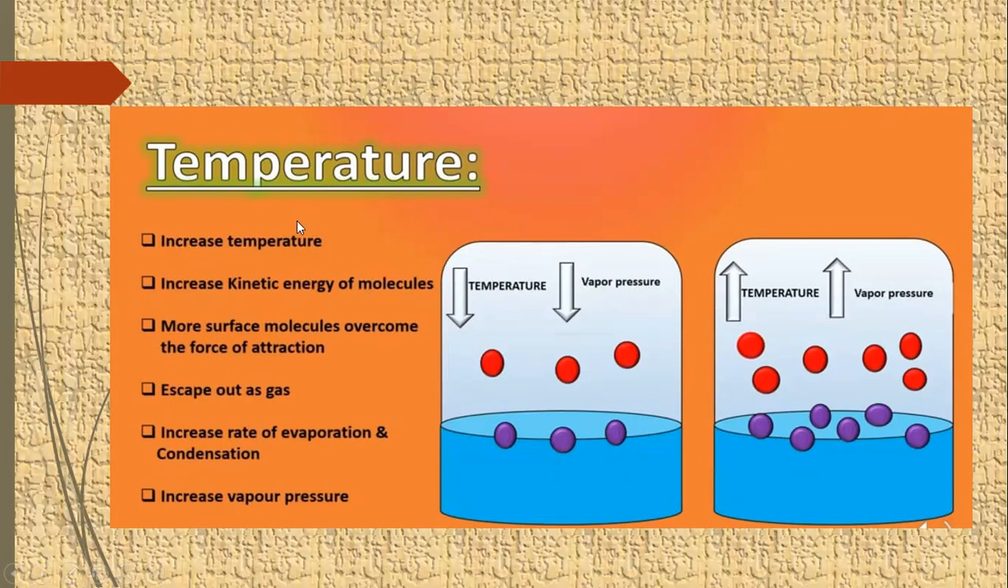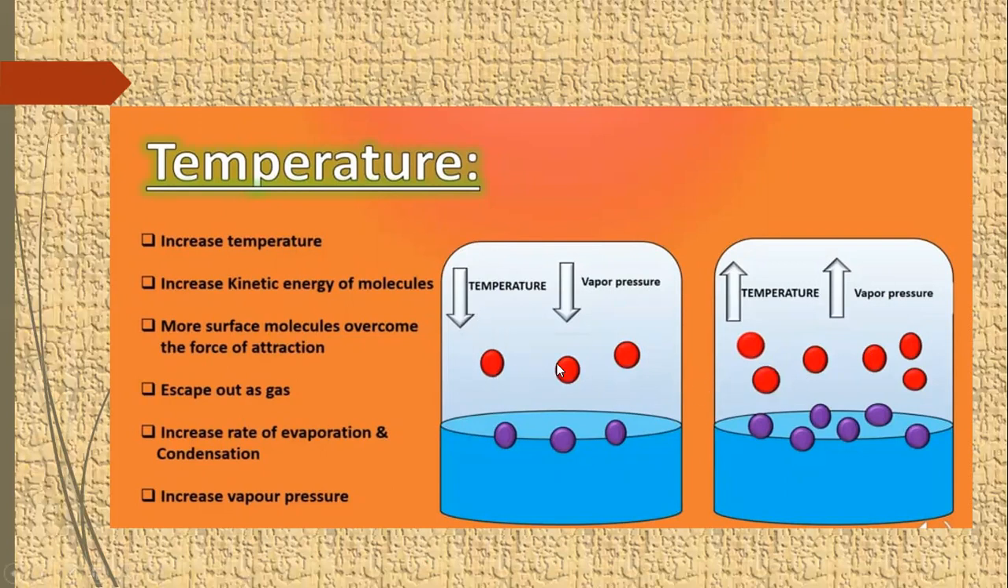How? Basically, when temperature is increased, the average kinetic energies of the molecules increase. These kinetic energies can easily overcome forces of attraction. Now they can escape out as vapor, that is, the rate of evaporation and condensation increases, meaning they have increased vapor pressure. You can see it here in the diagram.